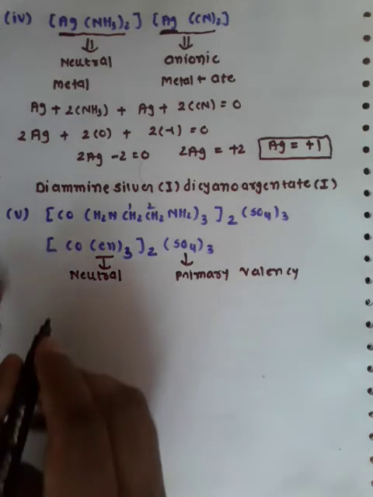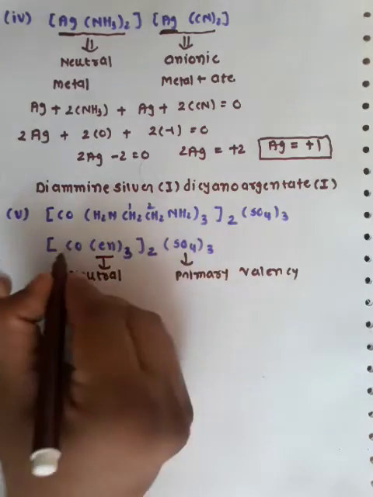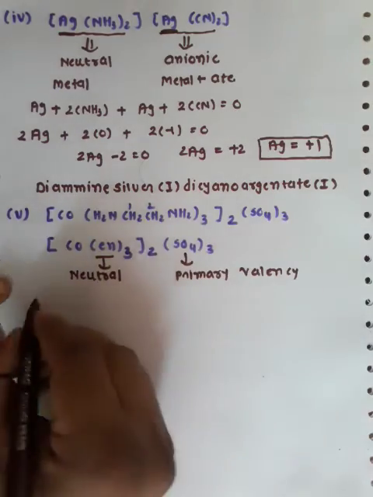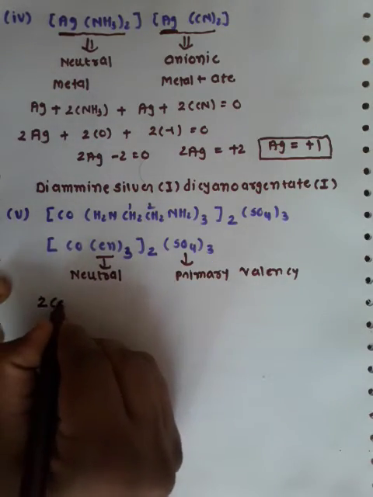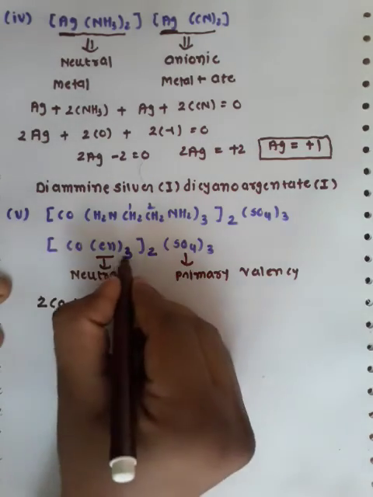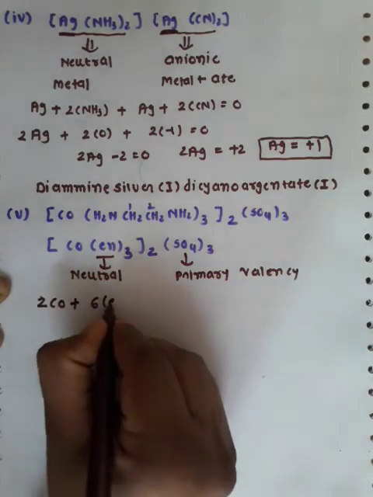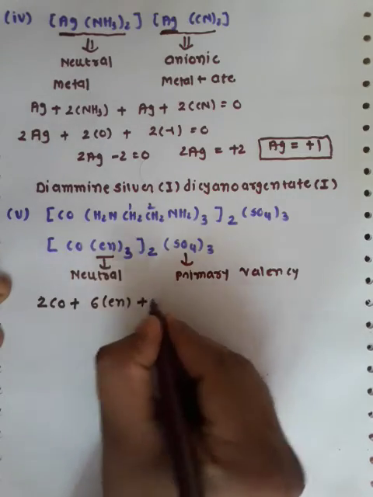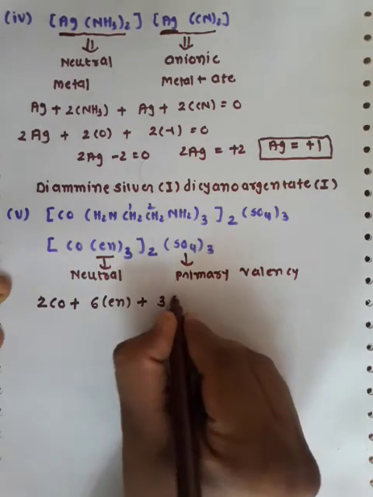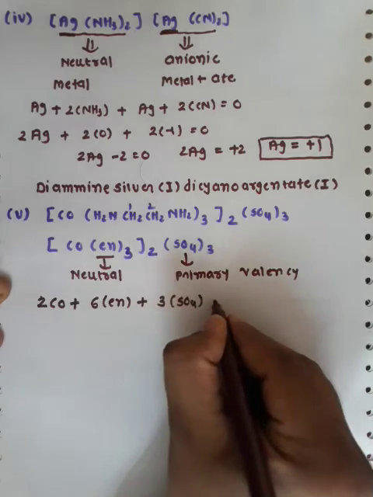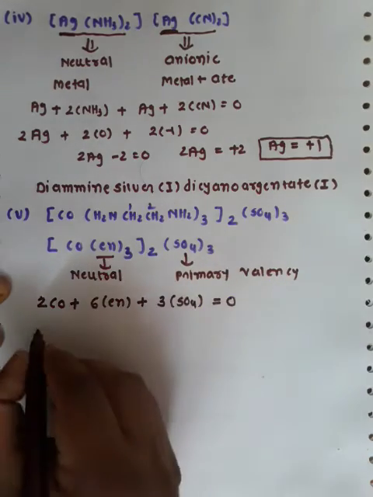In such a coordination entity, whenever we are naming it, first we need to perfectly identify the oxidation state. Now, cobalt how many times? 2 times cobalt. Plus how many times is en present? 6 times en. Plus how many times is sulfate present? 3 times sulfate is equal to 0.